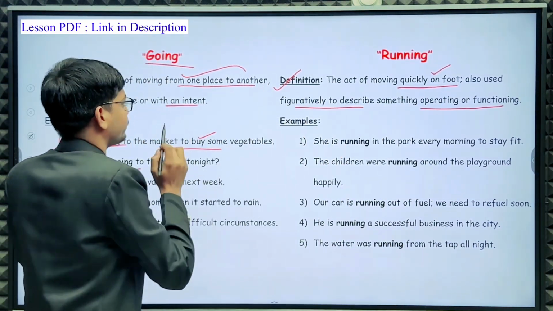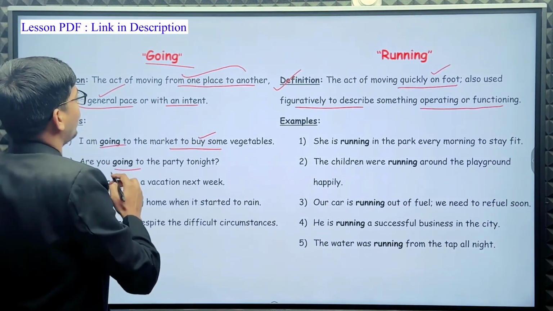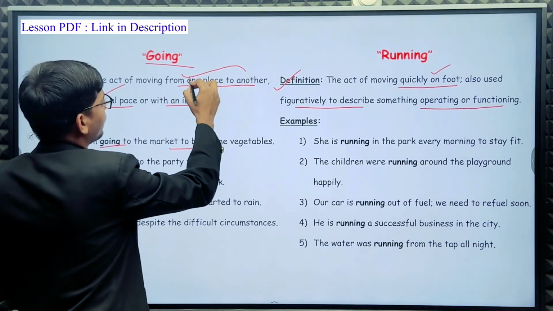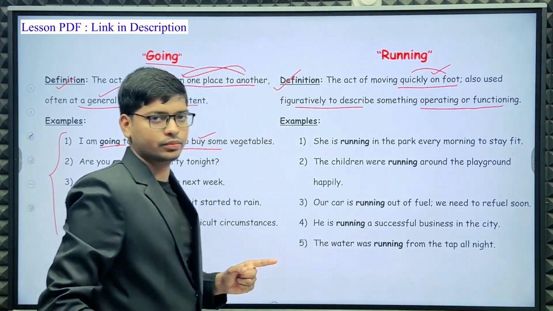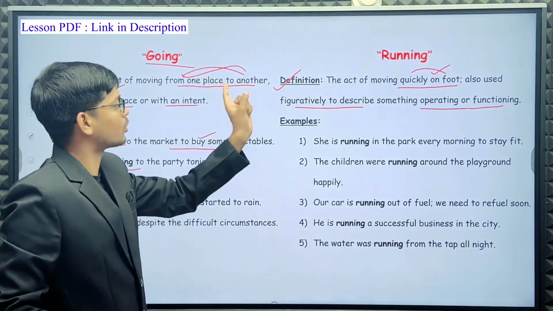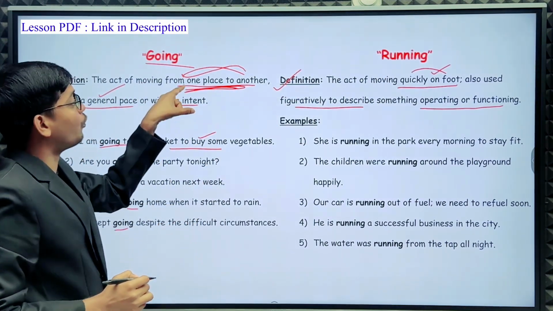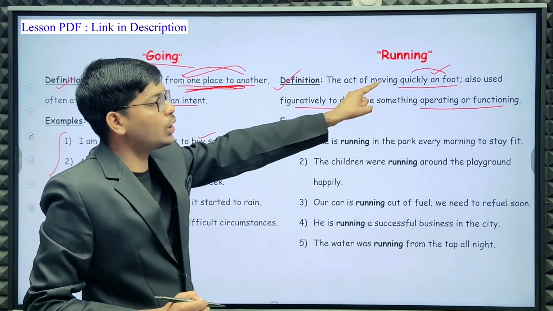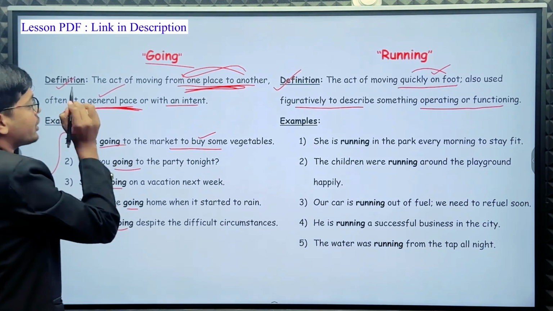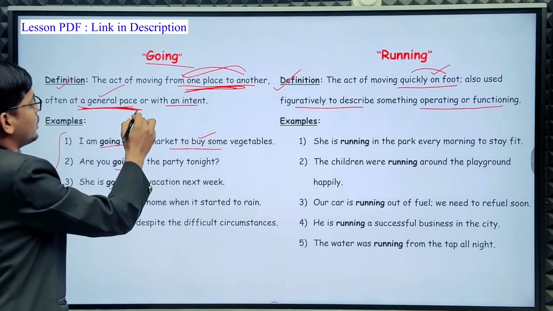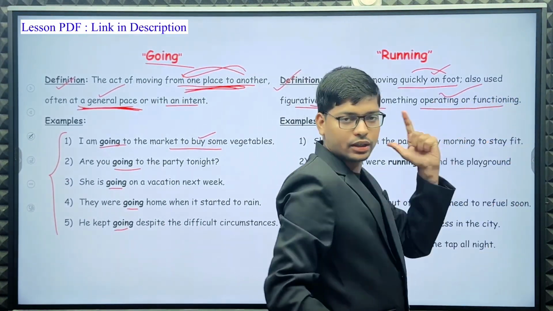This is the major difference. Going is moving from one place to another, but here it is acting quickly on foot, not necessarily from one place to another. Here, only moving quickly on foot. And second, going is often at a general pace with an intent, but running is used figuratively to describe something operating or functioning.